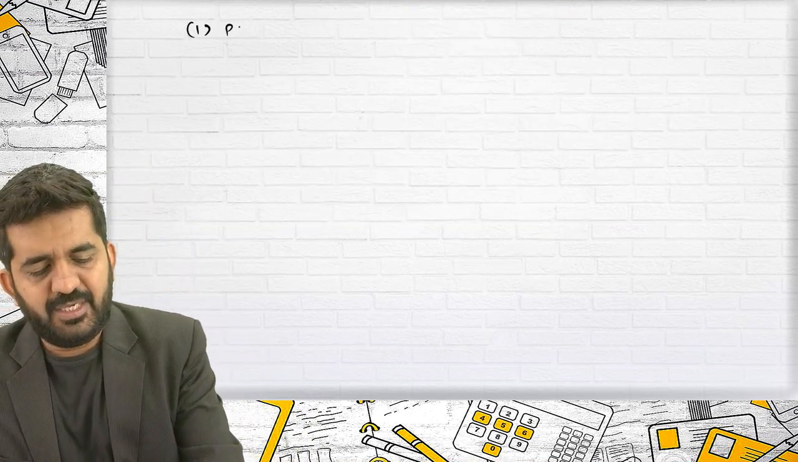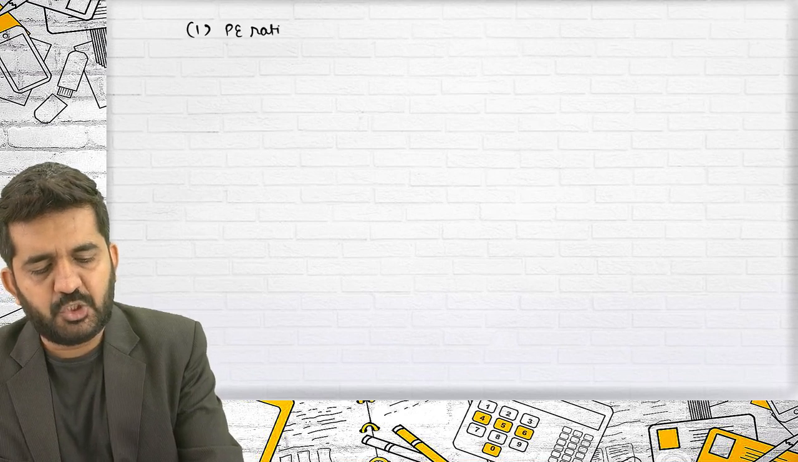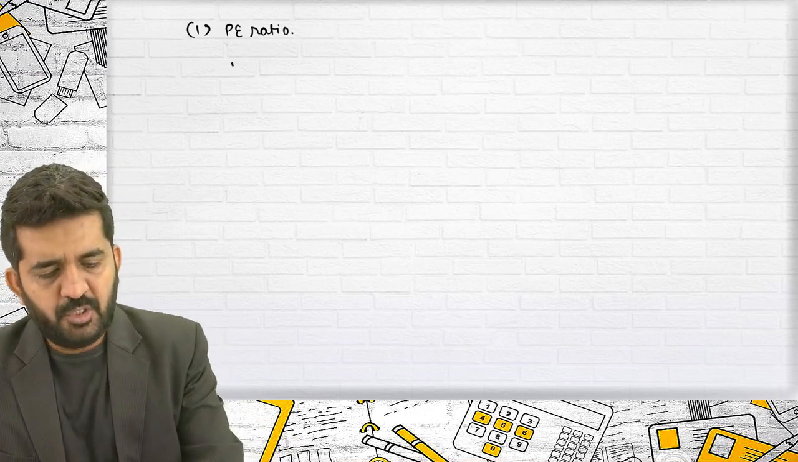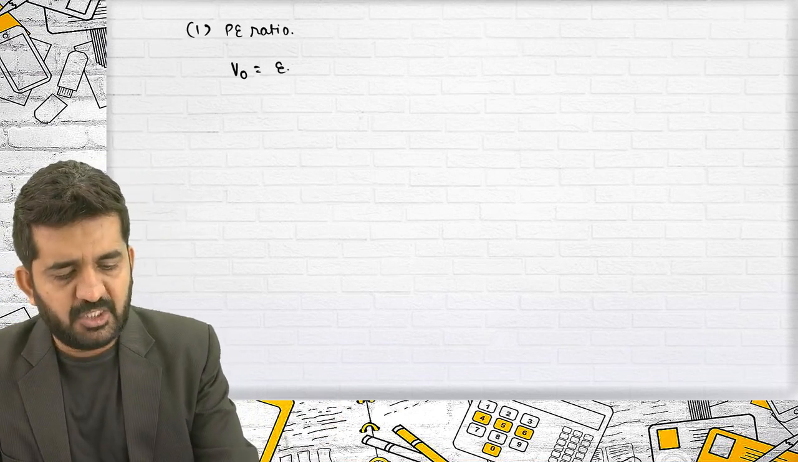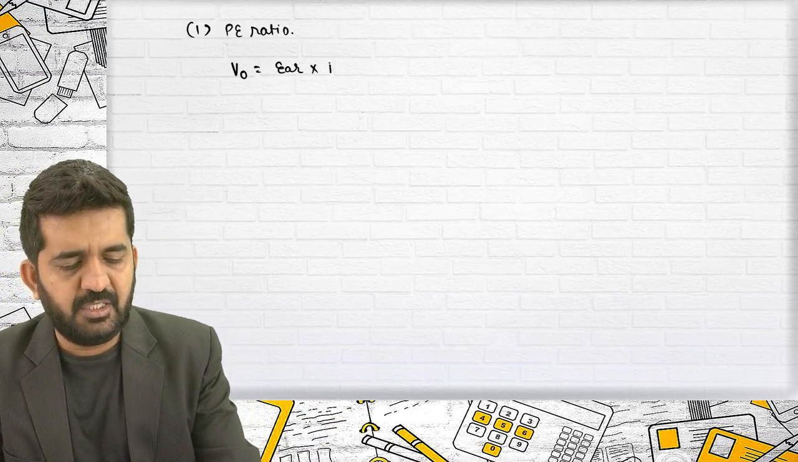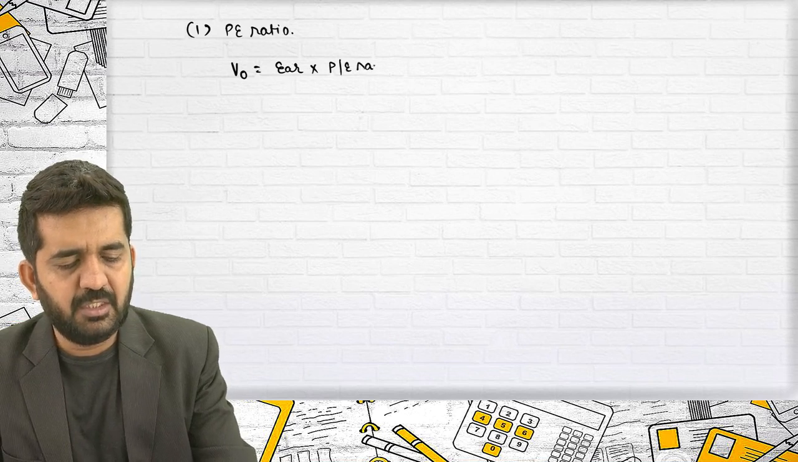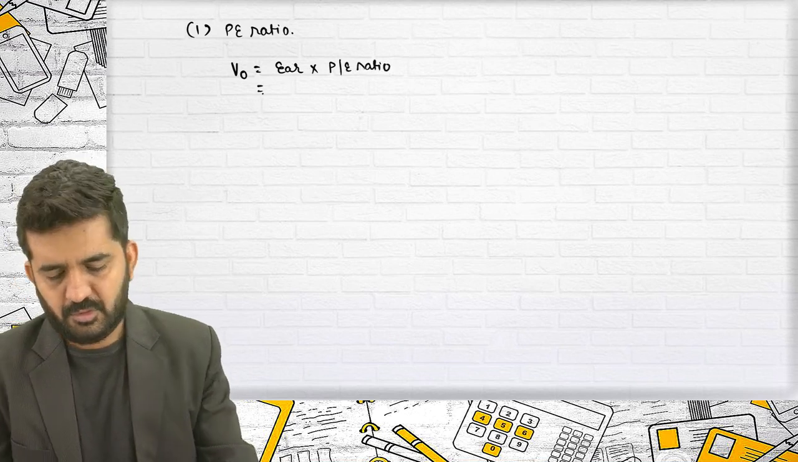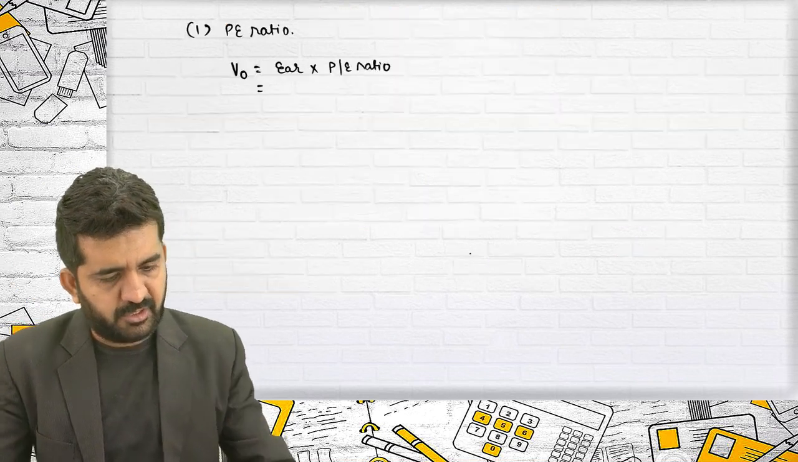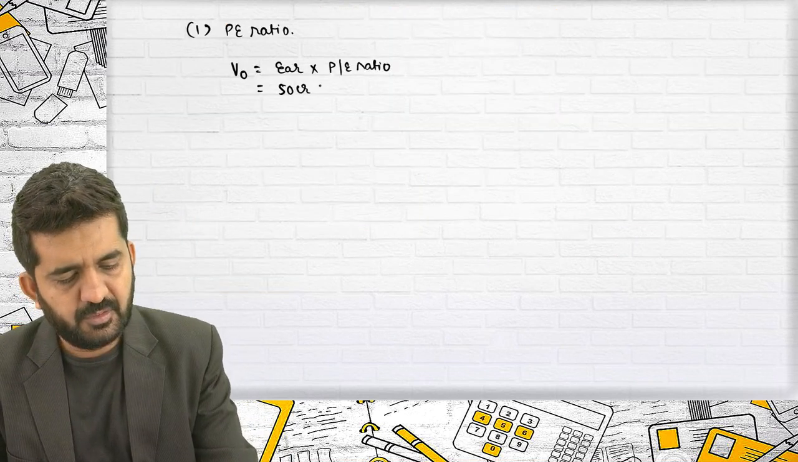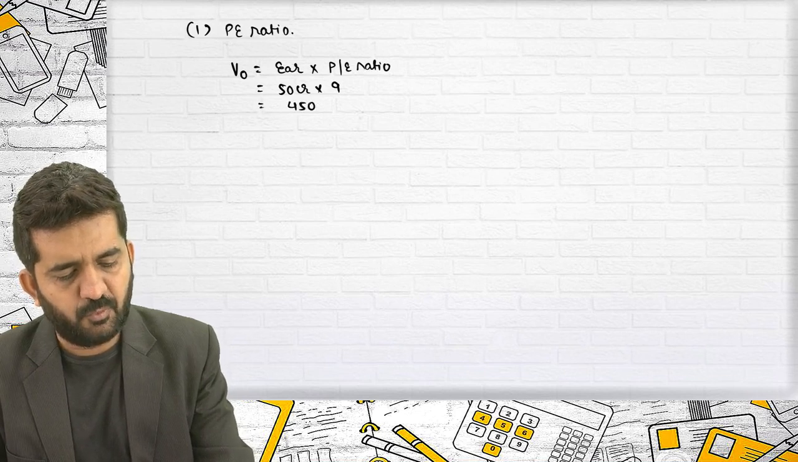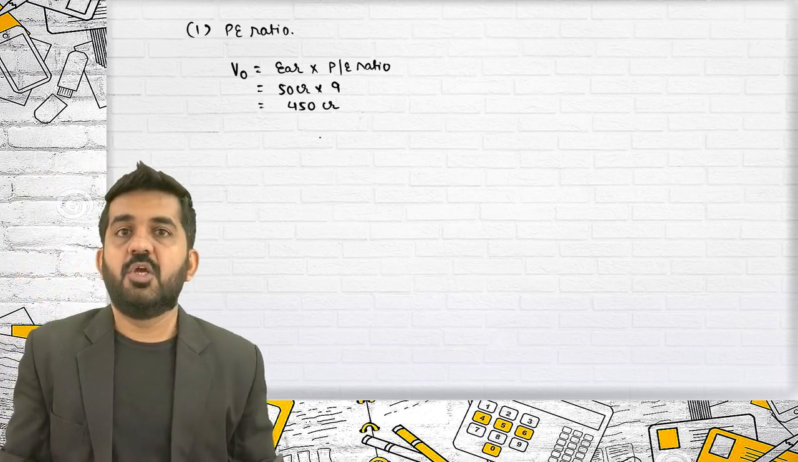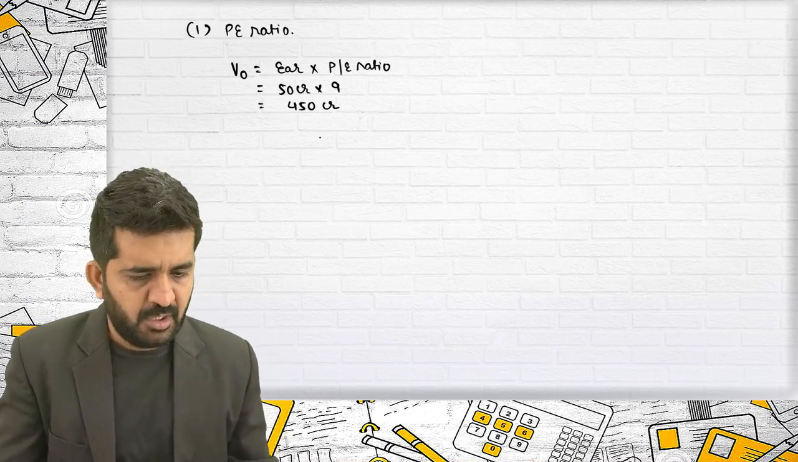I'm doing it one by one. Based upon PE ratio, as we have understood, value of the company or P0 or V0 will be equal to total earnings multiplied by PE ratio. Total earnings are 50 crores, multiplied by PE ratio of 9, and it is 450 crores. This is the valuation of the company based upon PE ratio.